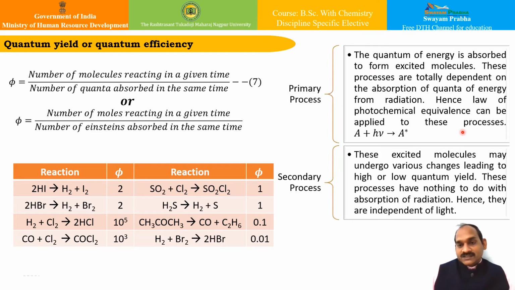In the secondary processes, these excited molecules may undergo various changes leading to high or low quantum yield, and these processes have nothing to do with the absorption of radiation, and hence they are independent of light. So both types of reactions are there, and accordingly the quantum yield varies. We will see how the quantum yield varies depending on these processes.